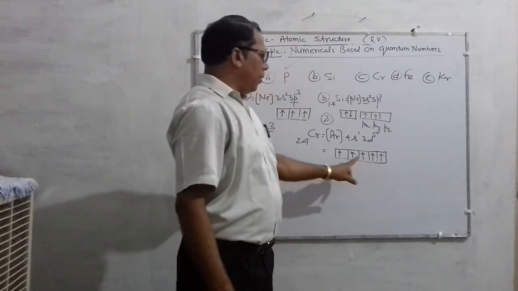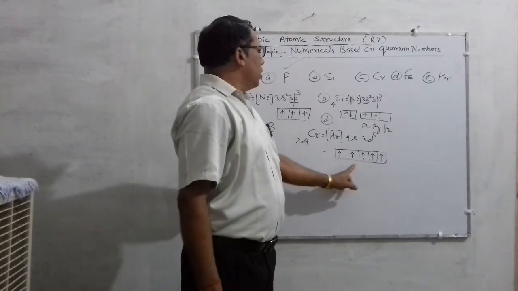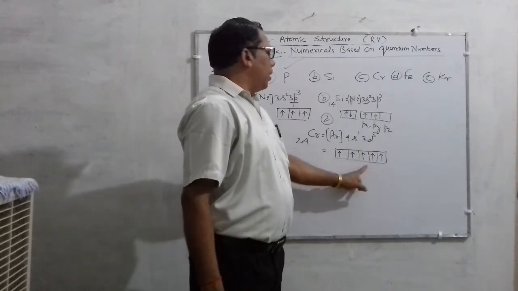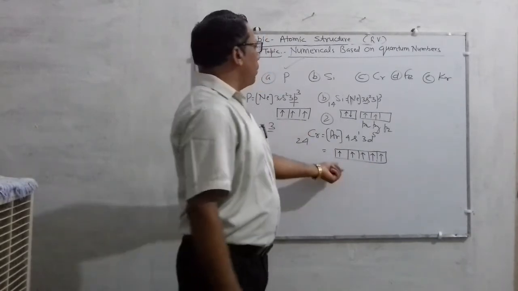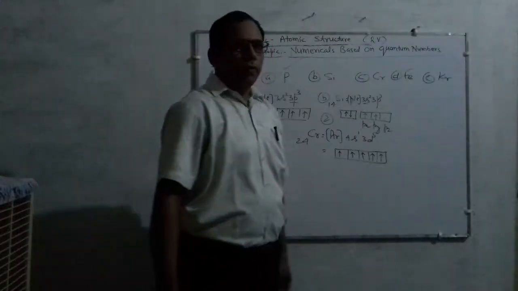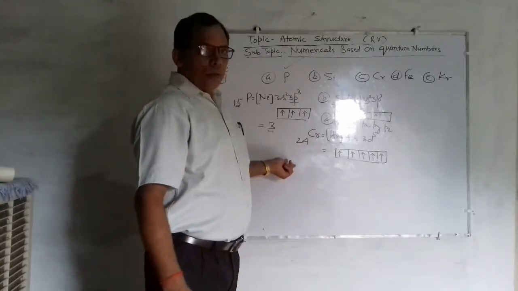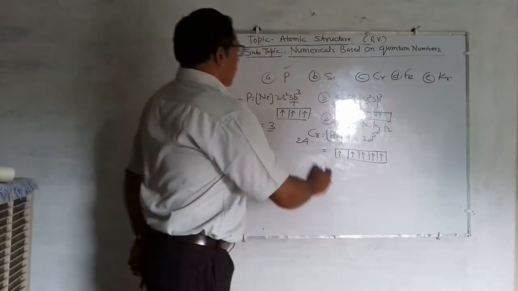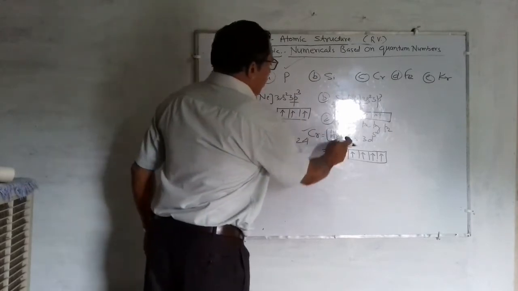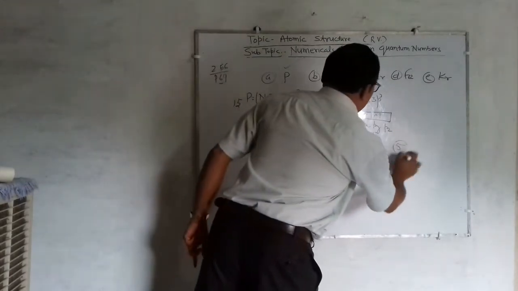Okay, so there are 5 electrons, so the number of unpaired electrons in the case of chromium will be 5. So chromium will contain 5 unpaired electrons.